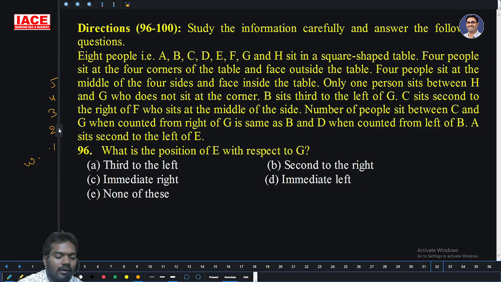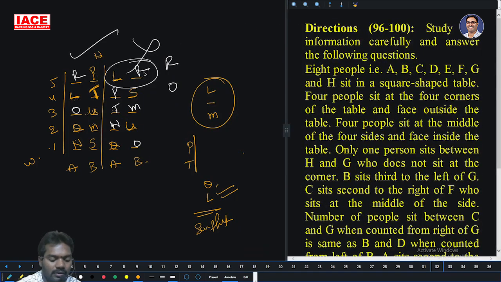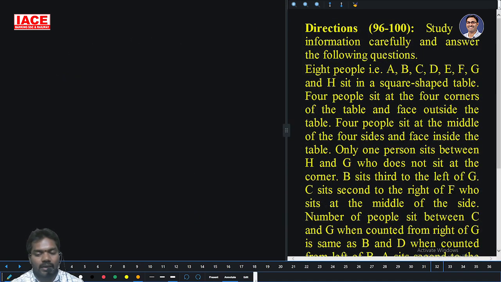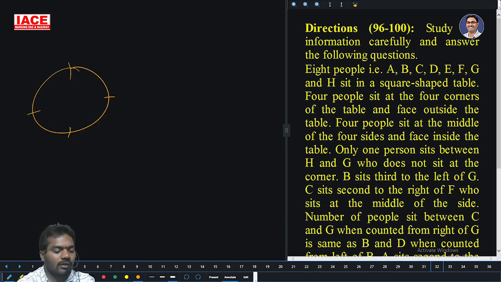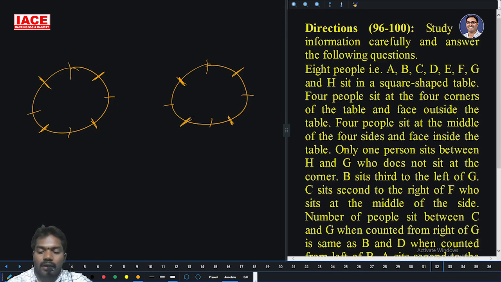Then 8 people sit around a square-shaped table. 4 people are sitting at the 4 corners of the table. Okay, you know the corners, no need to draw the square. So this is the corner only. And the 4 corners of the table face outside from the center. So the corners are facing outside. The middles are facing inside.